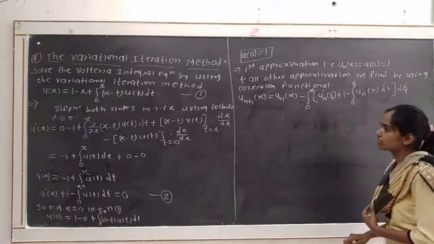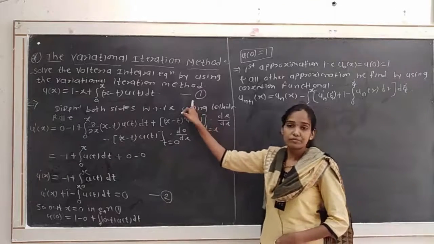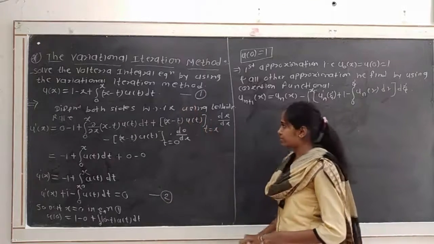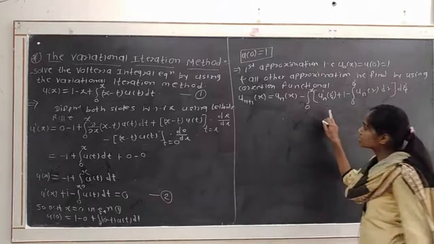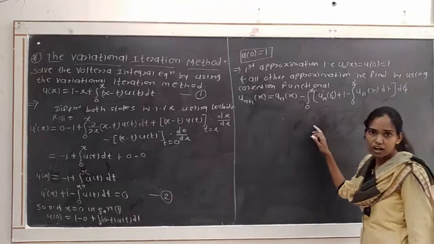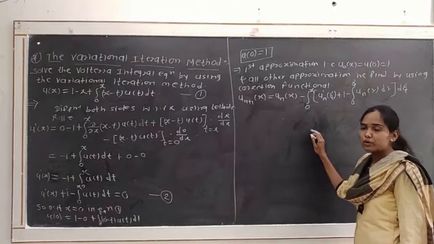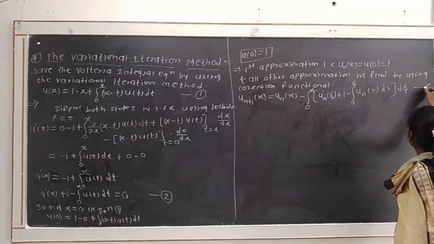This is the correction functional for the given Volterra integral equation. So we use this correction functional to find all the other successive approximations. Take it as a star.